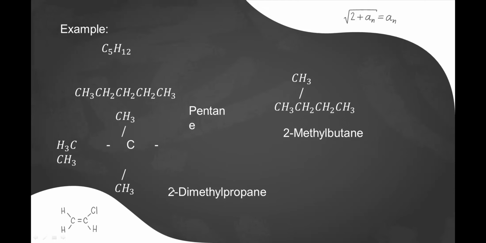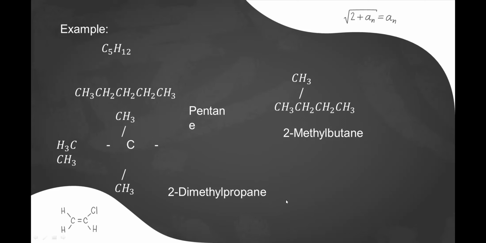But all of these have different numbers of carbon skeleton. In pentane, there are 5: 1, 2, 3, 4, 5 carbons. In methylbutane, there are 4: 1, 2, 3, 4 carbons. And for dimethylpropane, there are 3 carbons in the skeleton. But what is the difference between skeletal or chain isomers and positional isomers?